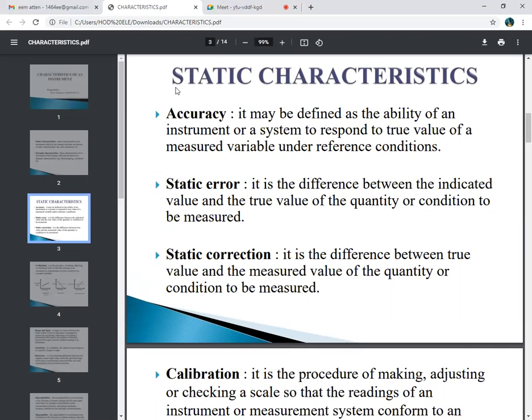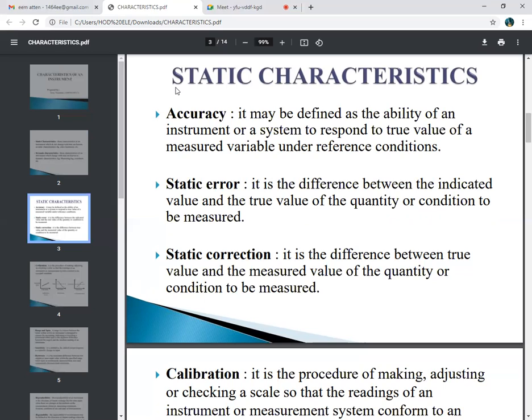Accuracy is the closeness with which the instrument reading approaches the true value of the measurement. Whenever we measure any quantity or variable, if our reading is nearly equal, closest to the true value, that characteristic is called accuracy.